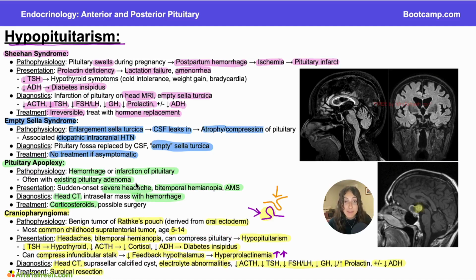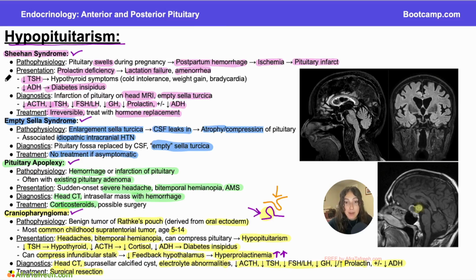So I know that was a lot of information. What are some key takeaways that I want you guys to remember from this video? Well, the first thing I want you to remember is that the pituitary is generally damaged by one of two things. Either overcrowding and compression, like in craniopharyngioma, where we have a tumor that's compressing our pituitary, or in empty sella syndrome, where we have CSF that is compressing that pituitary, or it's damaged by a lack of blood flow. And this lack of blood flow can be from hemorrhage or infarction, like in pituitary apoplexy, or it can be from ischemia due to postpartum hemorrhage in the case of Sheehan syndrome.